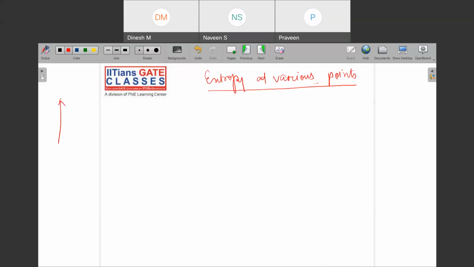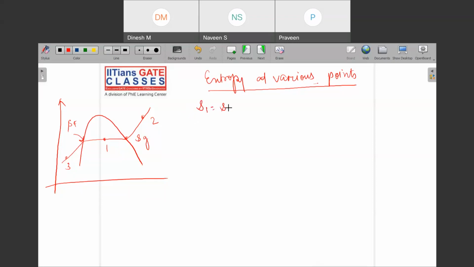So let me draw that curve again. So this is your, let us say, point 2, this is your point 1, this is your point 3. So here you have SF and here you have SG. See, a small case letter means what? These are specific properties, that is per unit mass. So now can I write down S1 is equal to SF plus X into SFG? S1 is equal to SF plus X into SFG.